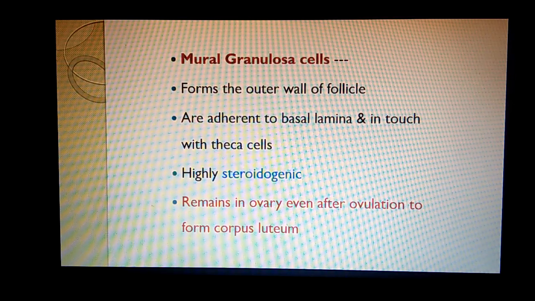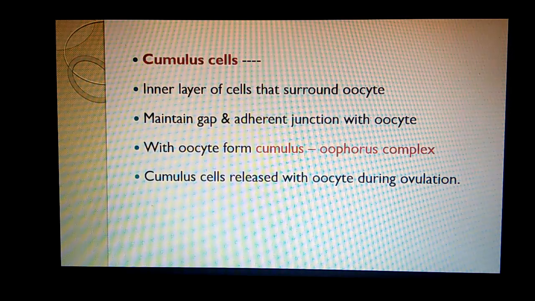Now these theca cells are also steroidogenic. These mural cells are also capable of producing hormones, and cumulus cells also produce hormones. So let's study the mural granulosa cells. They form the outer wall of the follicle. These are adherent to the basal lamina and are in touch with the theca cells. These are highly steroidogenic and remain in the ovary even after ovulation to form the corpus luteum.